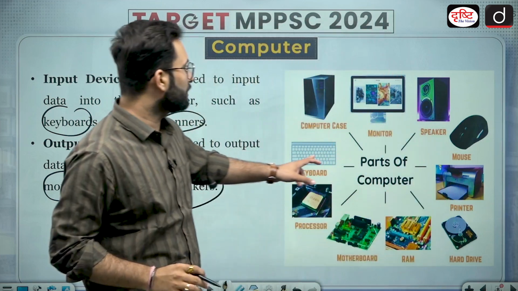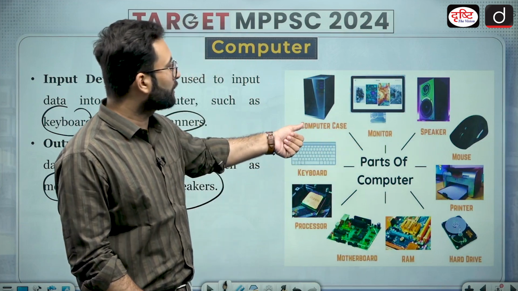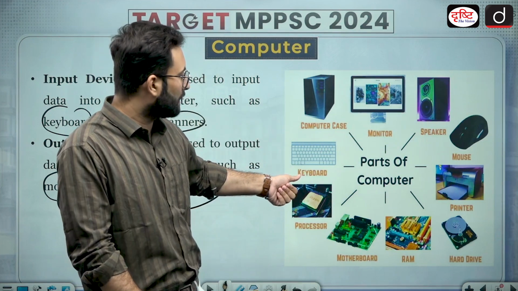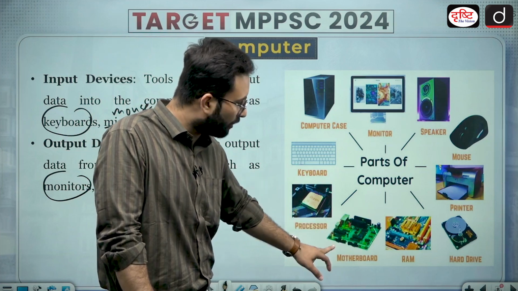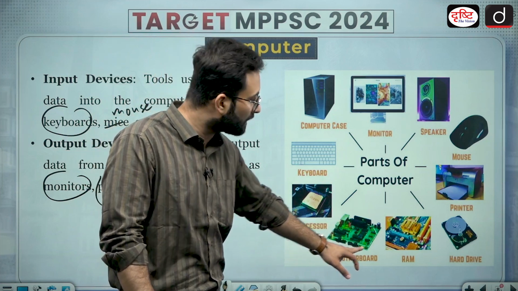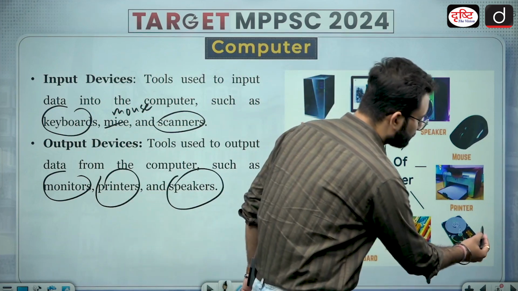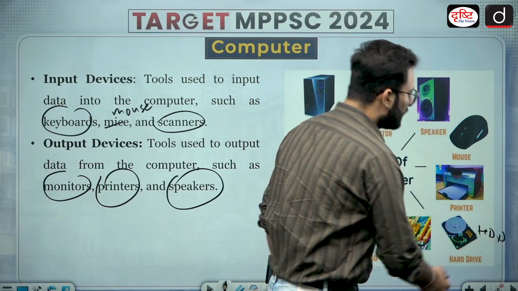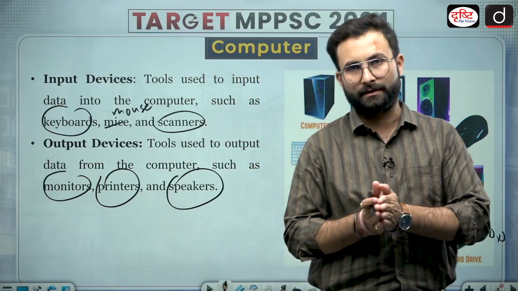Basically here you can see these are parts of computers, and here this is monitor. This is the computer case. Then we have this keyboard, we have processor. Motherboard looks something like this. This is a circuit, or you can say it is housing various circuits over there. Then this is RAM, this is hard drive, that is HDD. These are printers, mouse. All these are the basic components and the hardwares.